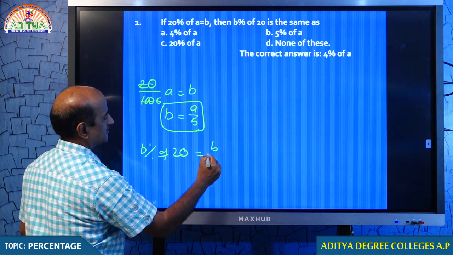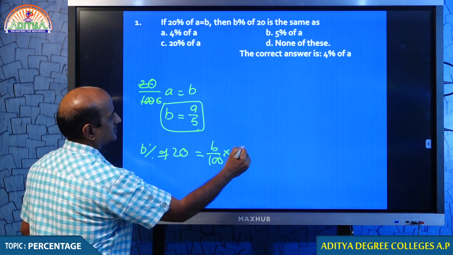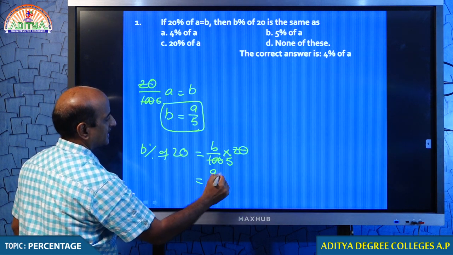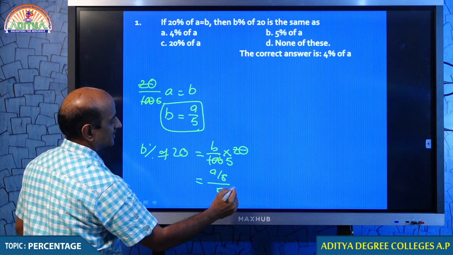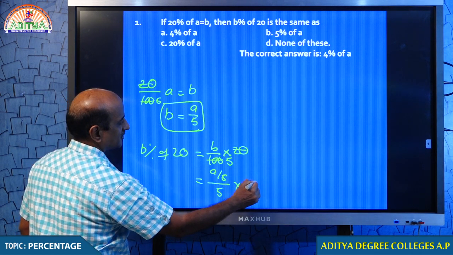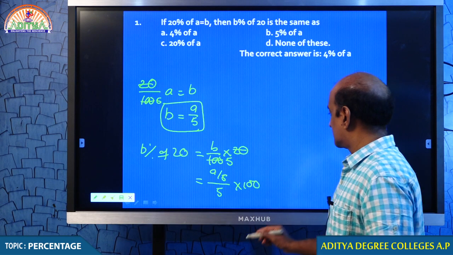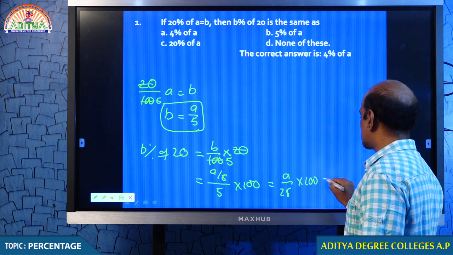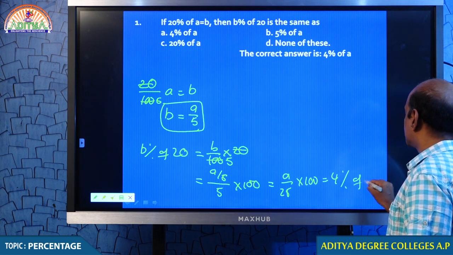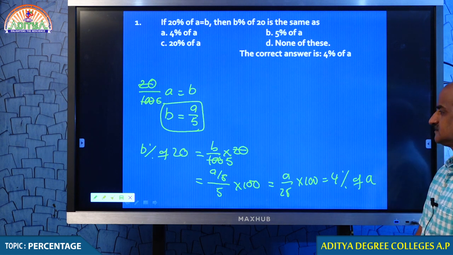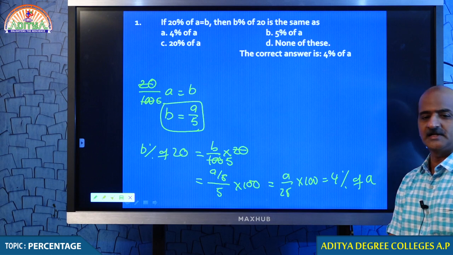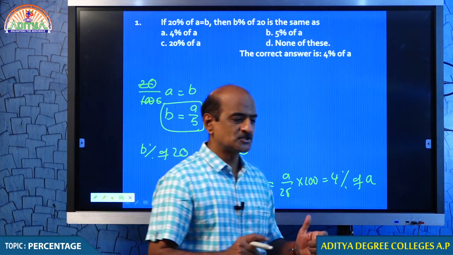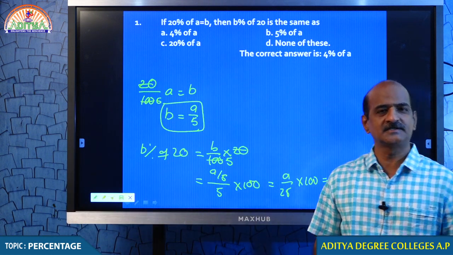Students, B percent means B by 100 into 20. 20 gets cancelled 5 times. But in place of B what can we take? A by 5. A by 5 by 5. If you want to have the same in percentage, you need to multiply it by 100. Therefore, A by 25 into 100, that is 4% of A. You see, my dear students, A by 5 by 5 is A by 25. So A by 25 into 100, because we want to have the value in percentage, that is the reason why into 100.